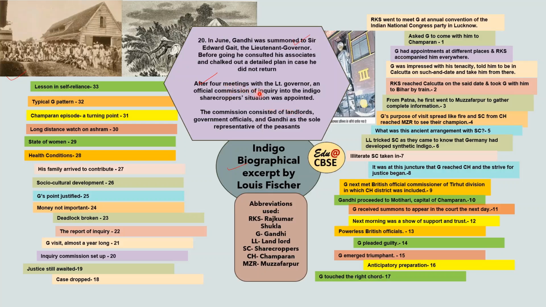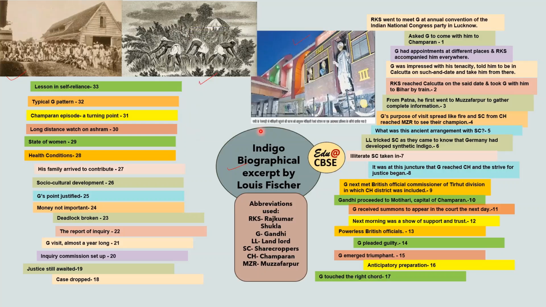Now, after 4 meetings with the Lieutenant Governor, an official commission of inquiry into the Indigo sharecropper situation was appointed. So after many talks with the Lieutenant Governor, a commission was set up. This commission consisted of landlords, government officials, and Gandhi was the sole representative of the peasants. So a commission was set up to look into the matter of the sharecroppers.